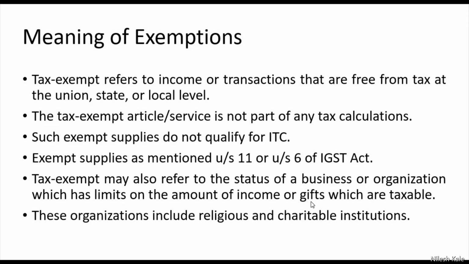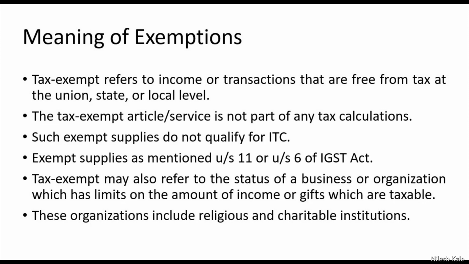Similarly, in GST, under reverse charge mechanism, if you are getting the service or the supplies from an unregistered person, such supplies value should not be more than 5,000 rupees in a day. If it is more than 5,000 rupees, then the whole amount will become taxable, and therefore within that 5,000 rupees we call it as exempt supply, right?